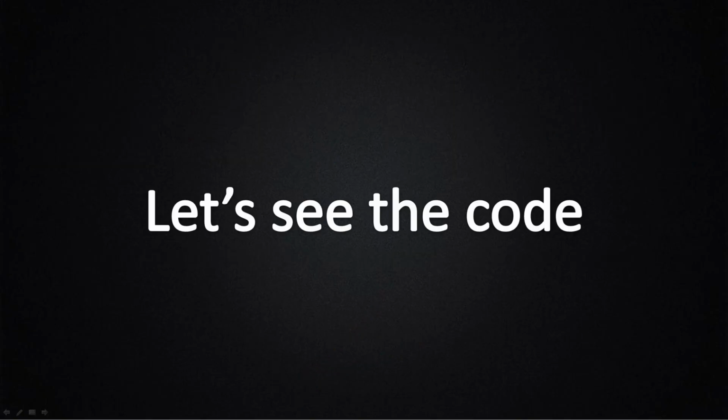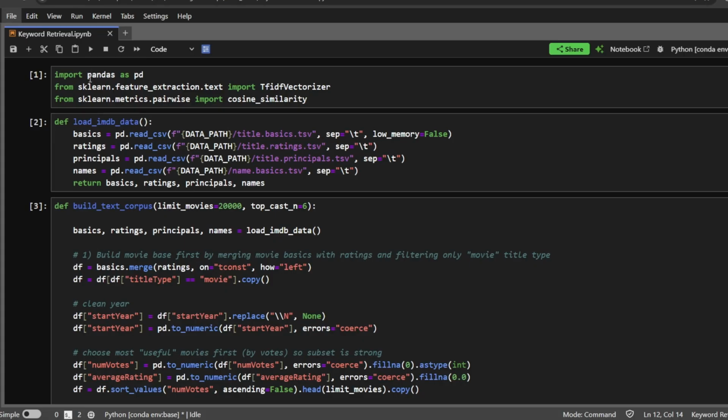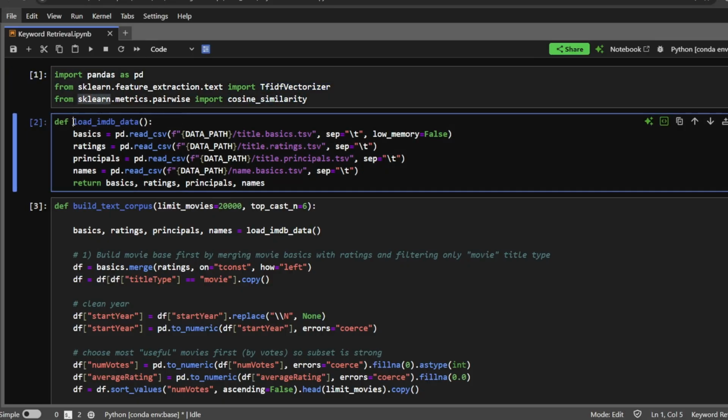Now, let's see the code. Okay, let's start by importing some of the important libraries. As we discussed earlier, the first one is Pandas, the other one is TF-IDF vectorizer, and the third one is cosine similarity from scikit-learn. Next step is to load the movie data from the raw files into data frames. For that, we have defined a function, load IMDb data, and then we are loading the basics, ratings, principals, and names from the raw data into data frames.